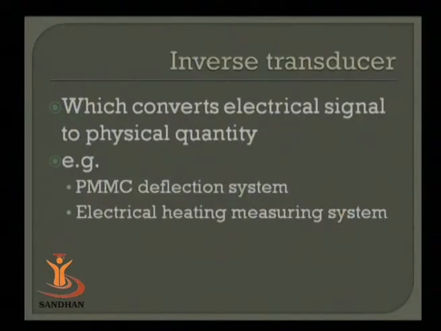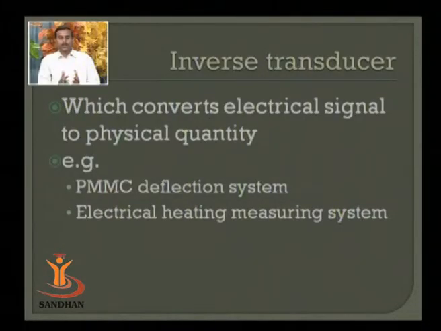Inverse transducer. Now this is a transducer which converts an electrical signal into some other physical quantity. Till now we have been talking about converting a quantity to an electrical one so that it can be measured with electrical motion detectors or electrical meters very easily. But how will the electrical quantities be measured? Because whatever we have as a deflection galvanometer is measuring an angular motion or angular displacement.